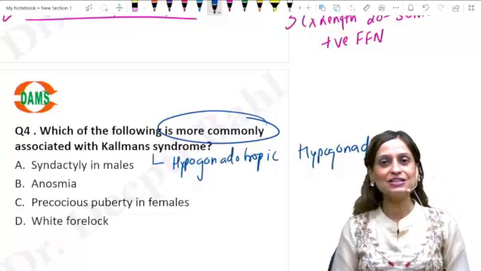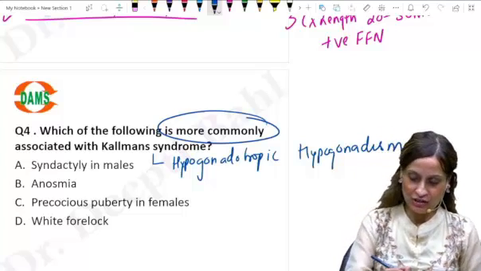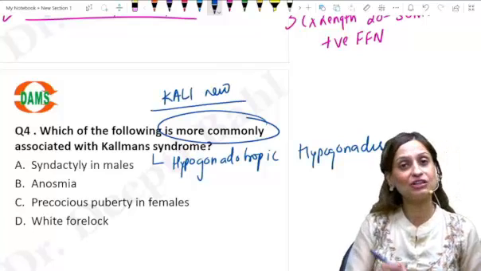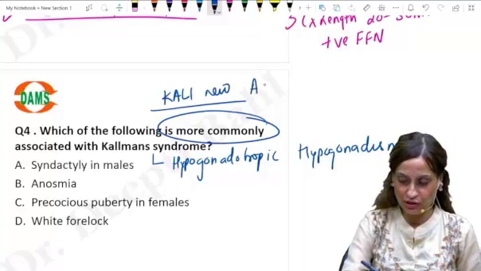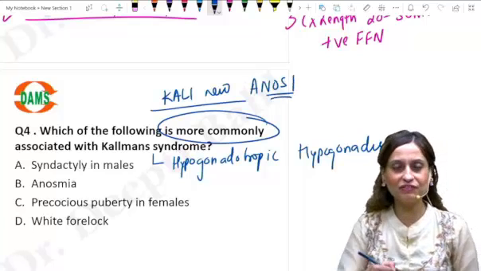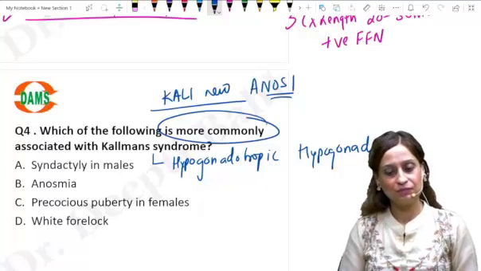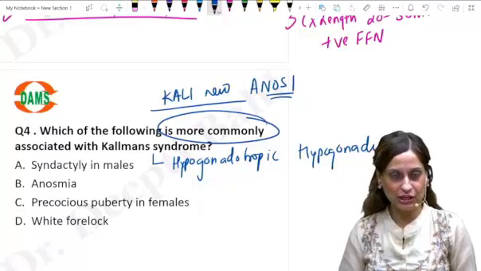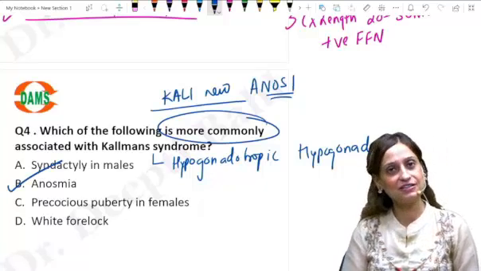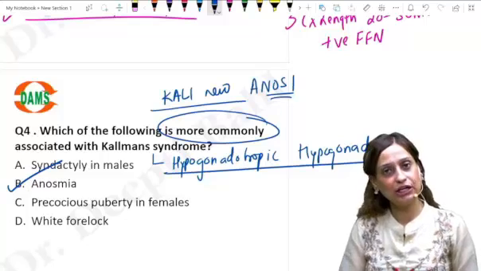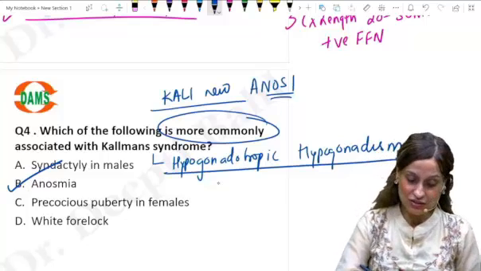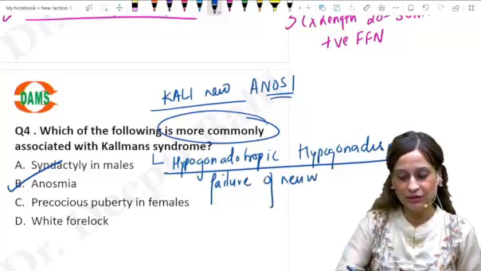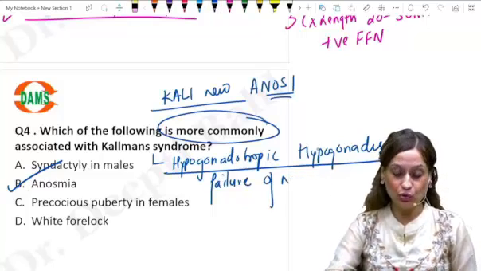The reason is a mutation in a gene which was called KAL1. The new name for the same gene is anosmin-1 or ANOS1. Right? So we've done this in class. And this genetic mutation classically causes hypogonadotropic hypogonadism and anosmia. That's the answer. The reason for hypogonadotropic hypogonadism is failure of neuron migration. Yes, so failure of neuron migration.